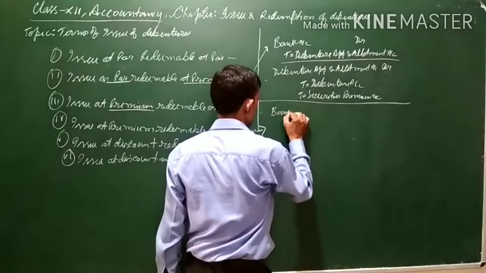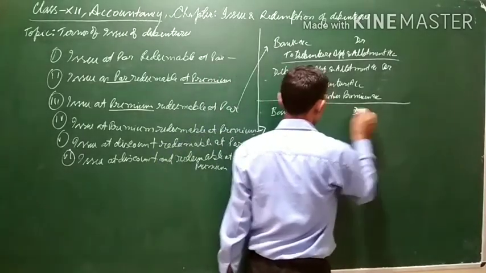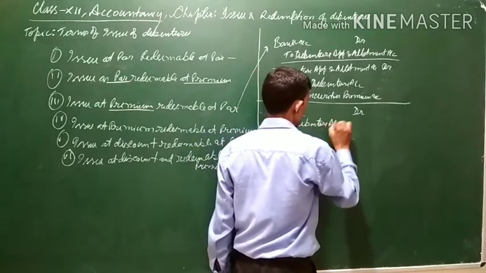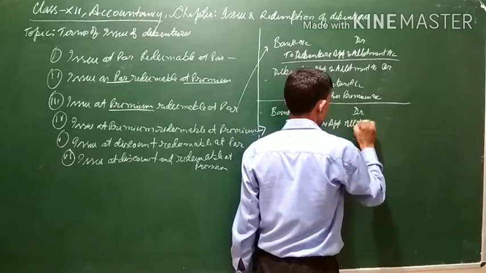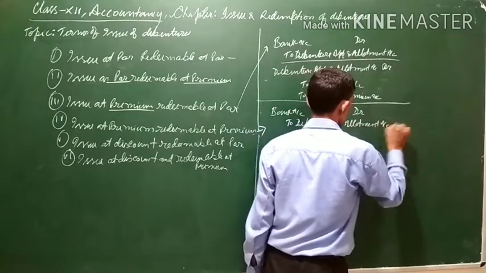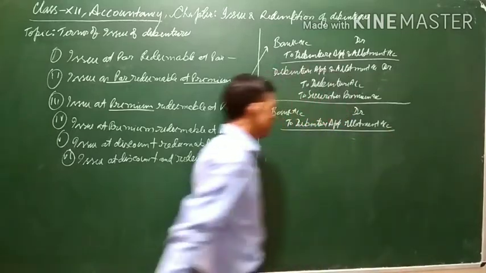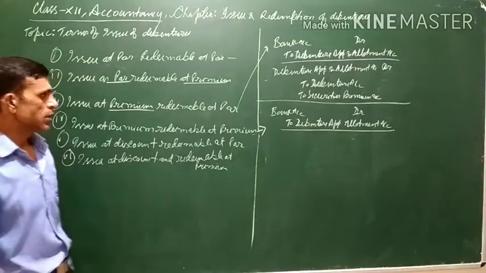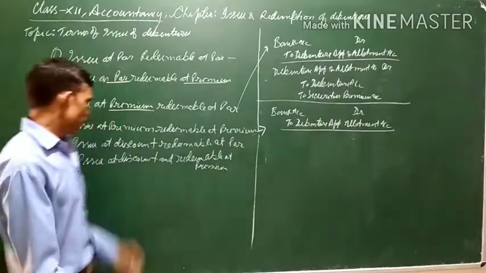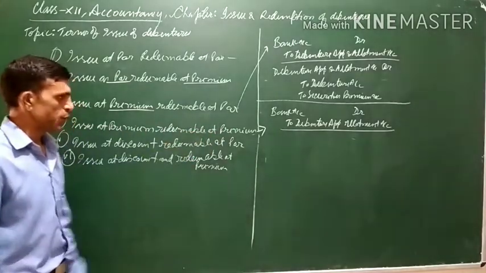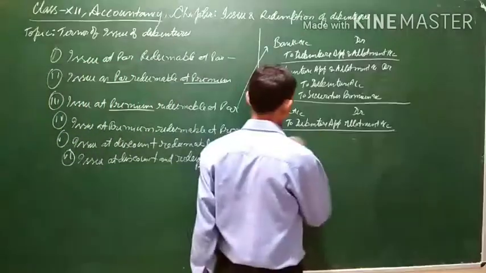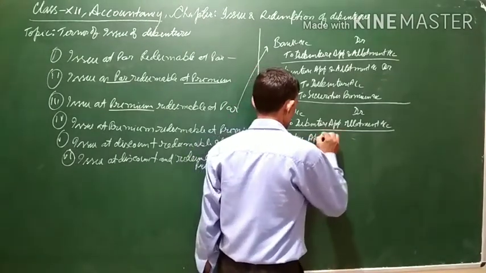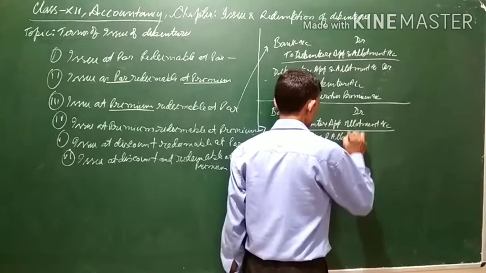Bank account debit to debenture application and allotment account. This will be the one general entry when the debentures are issued at a premium: bank account debit to debenture application and allotment account. The premium money is already included. Now, it is redeemable at premium also. So, the entry will be debenture application and allotment account